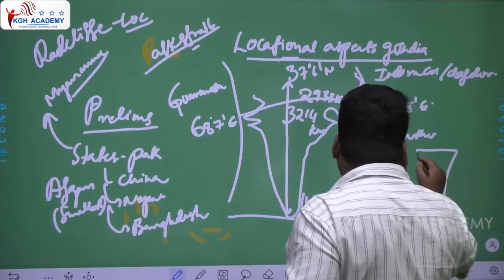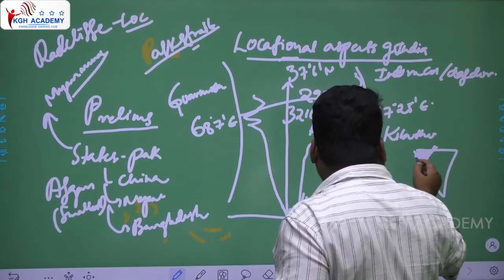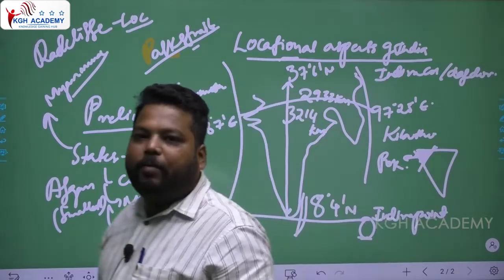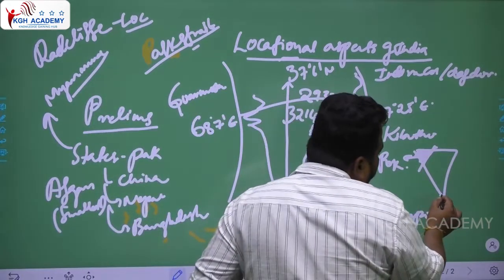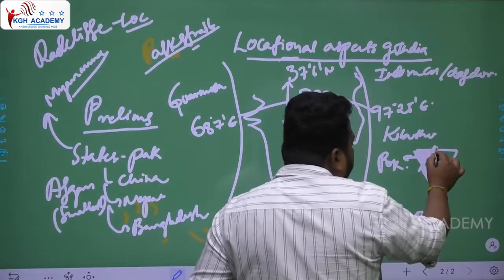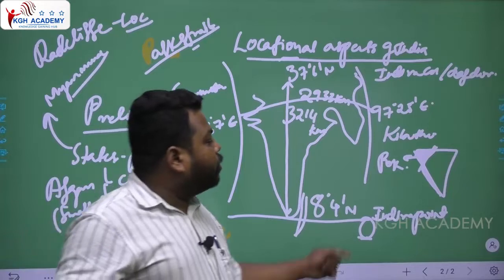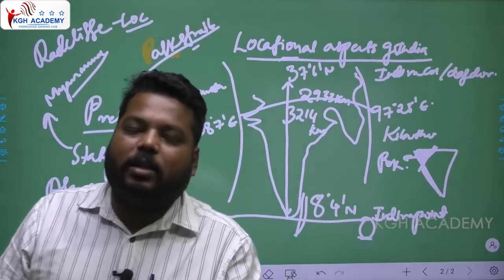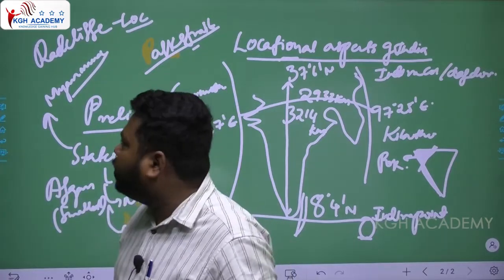In that particular Kashmir region, the portion which is occupied by Pakistan is called POK. And this Radcliffe line was redrawn just because the Pakistanis have occupied the Kashmir region. So that redrawn line of Radcliffe in Kashmir region, which acts as a border between India and Pakistan, is called the line of control.